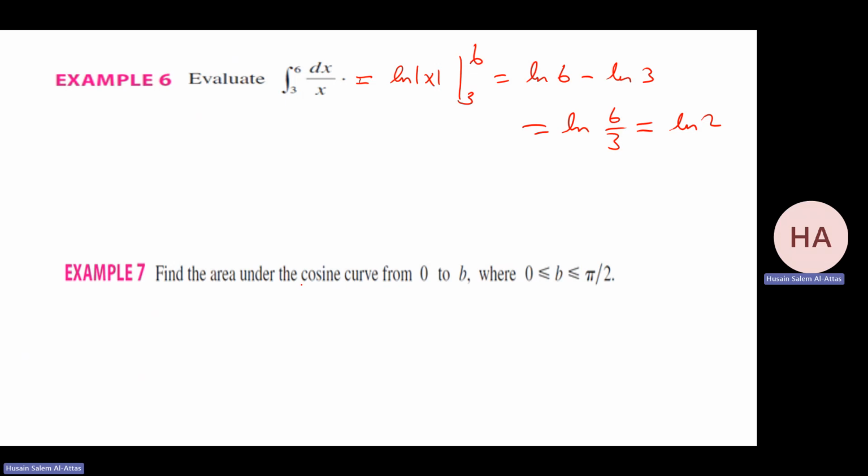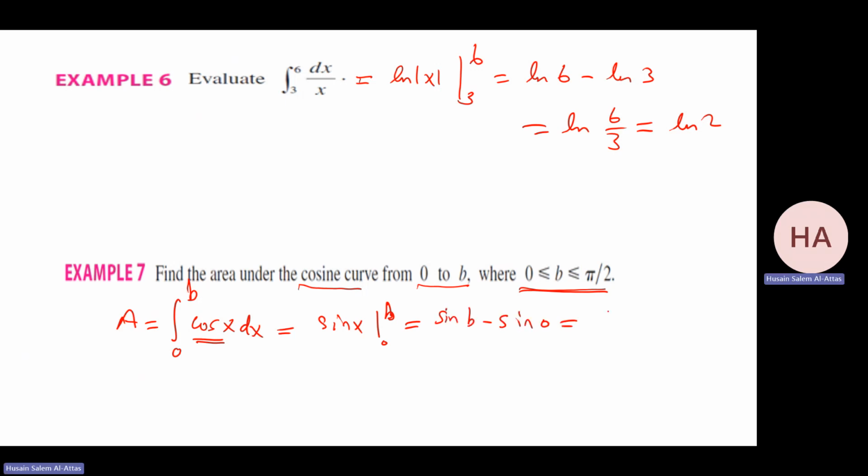Okay. I know cosine is positive in this interval between 0 and pi over 2. I want to find the area from 0 to b, where b is any value between 0 and pi over 2. From 0 to b, the cosine is always positive, so the integral of cosine x dx. What's the antiderivative of cosine? It will be sine x from 0 to b. That gives me sine b minus sine 0. Sine 0 is 0, so that will be sine b.